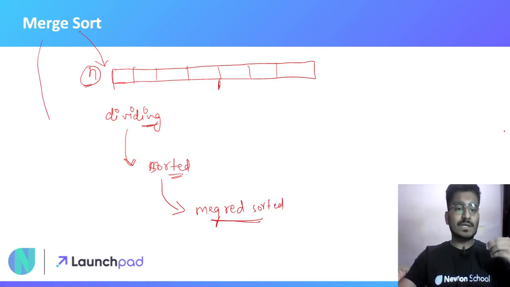So that's why this whole algorithm is known as merge sort.